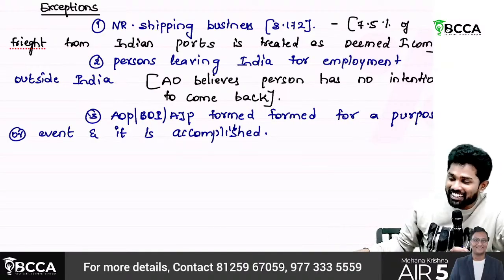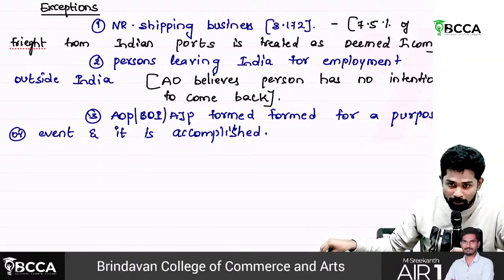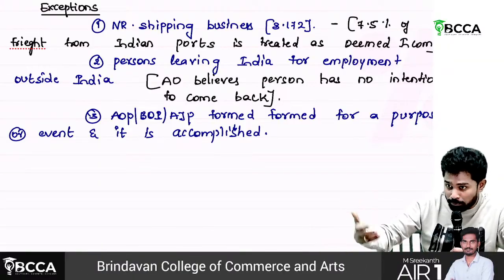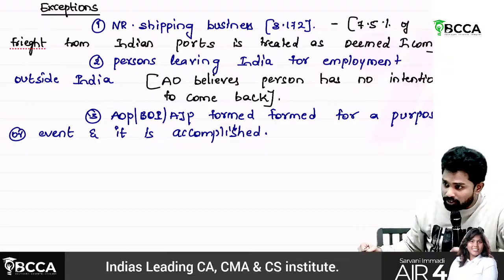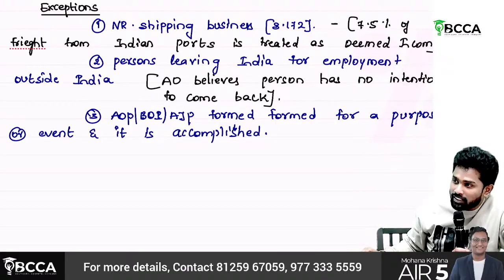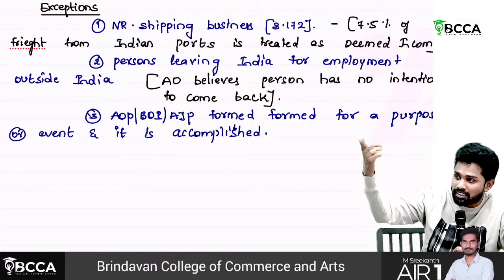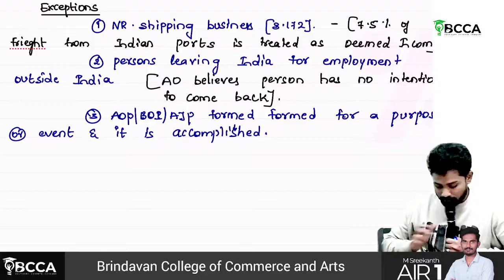Okay, so that's where an AOP, BOI, or AJP is formed for a purpose, and the purpose is accomplished and it is about to dissolve. In such cases also, the previous year income will be assessed in the previous year itself, because it would be so tough for them to recover the taxes in the assessment year. That's why. Then fourth one.